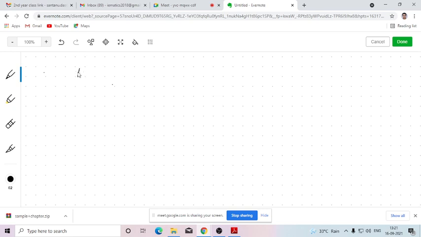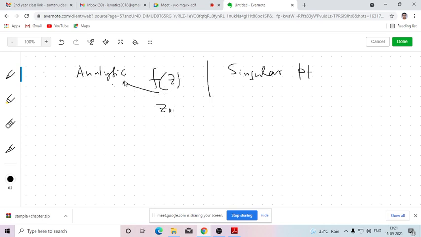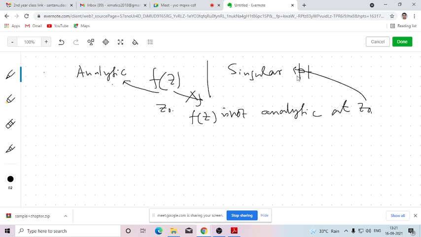Analytic function, I have already told what an analytic function is. Then another term is there, singular point. Singular point means if I give an arbitrary point z0 and I take an arbitrary function f(z), either f(z) can be analytic at z0 or f(z) is not analytic at the point z0. So if f(z) is not analytic at z0, then this z0 is called the singular point. So a singular point means the points where a given function is not analytic. Okay, now how to check whether a given function is analytic or not?